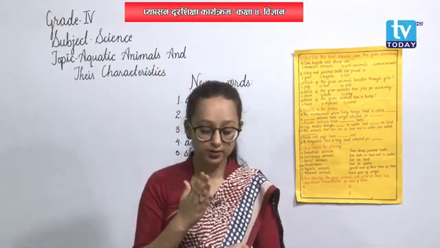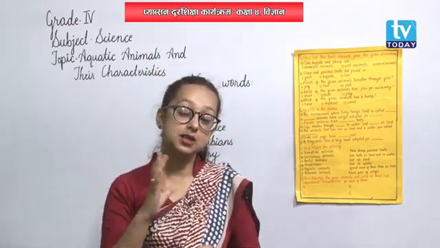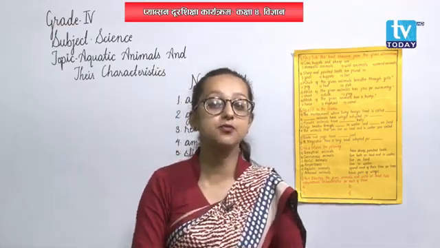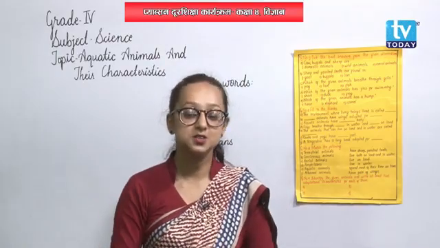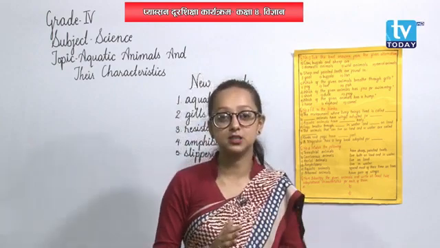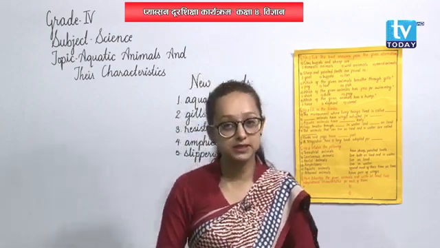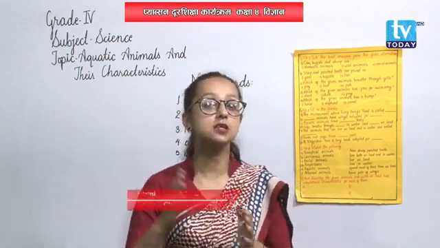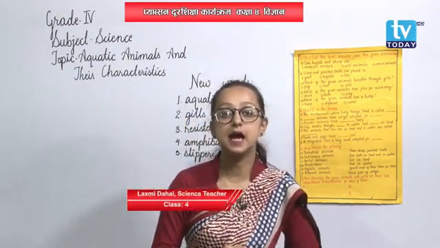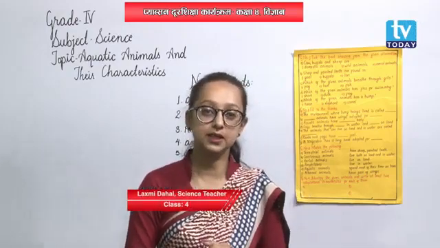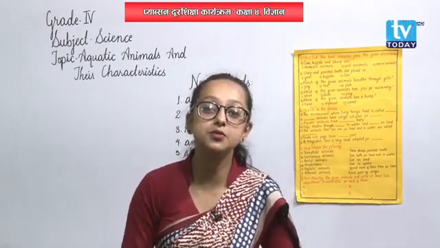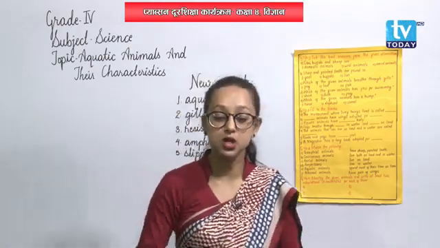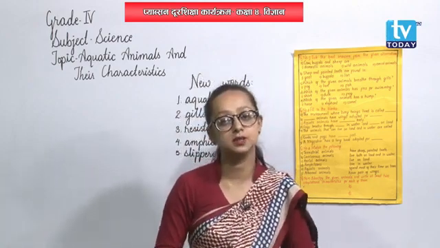As I have already told, a frog spends some part of its life on land and some part in water, so whenever it is in water, it breathes with the help of moist skin, but whenever it comes out on the land, it has lungs to breathe. Okay? And frogs have webbed feet that help them to swim easily in water.